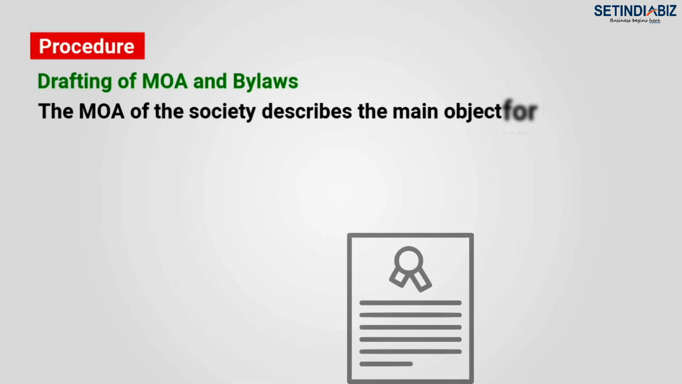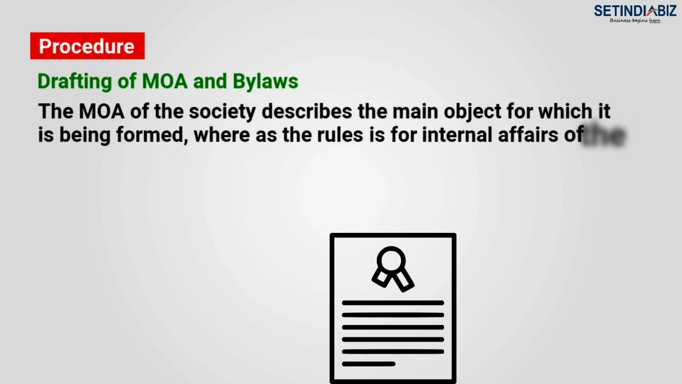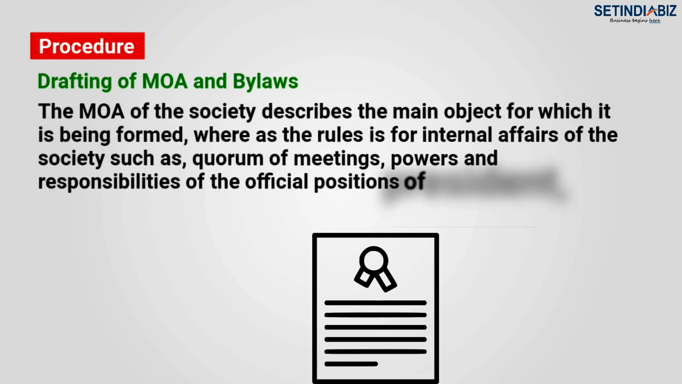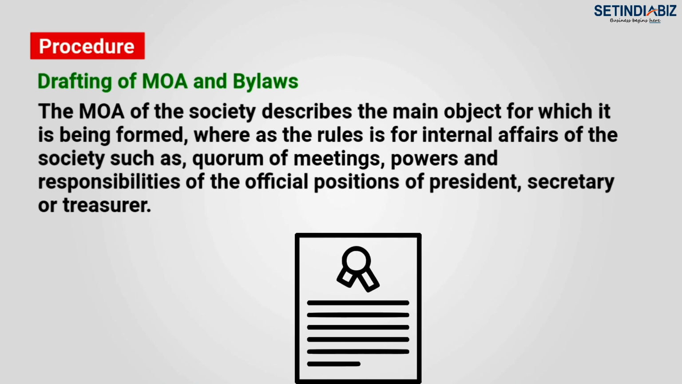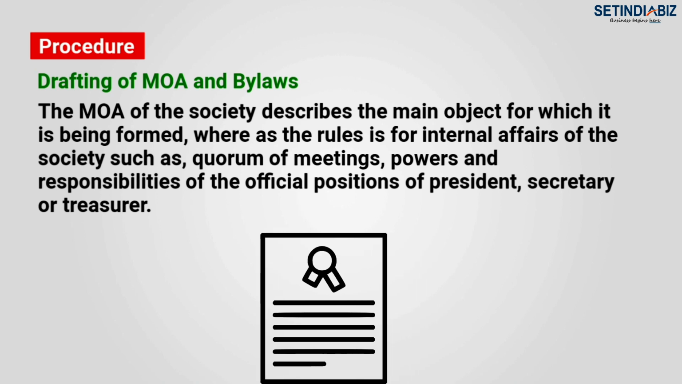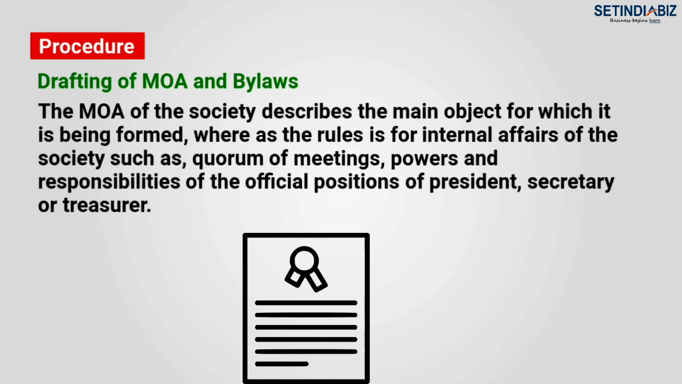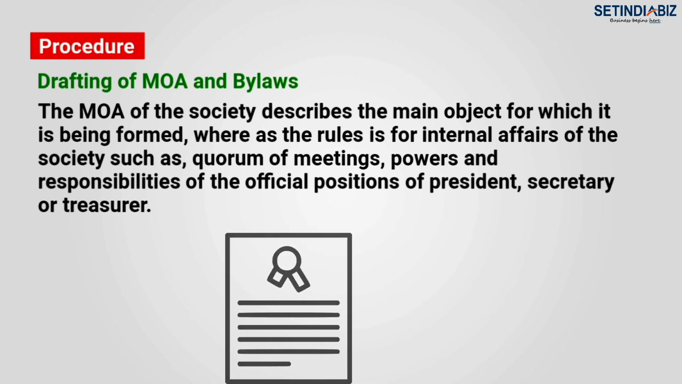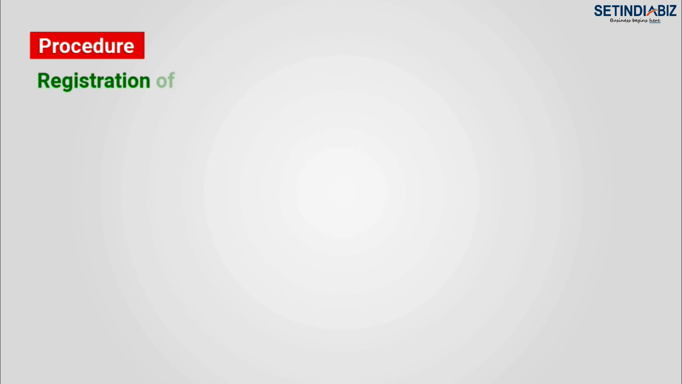Drafting of MOA and bylaws. The MOA of the society describes the main object for which it is being formed, whereas the rules are for internal affairs of the society such as quorum of meeting, powers and responsibilities of the official positions of president, secretary or treasurer.